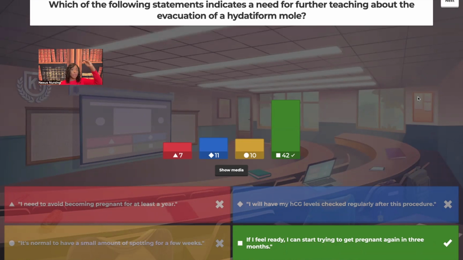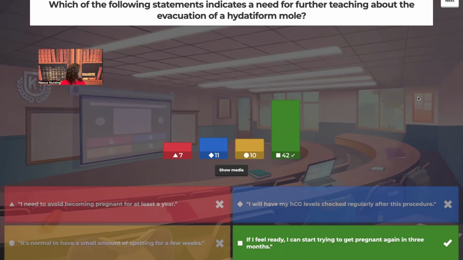And every week we expect them to go lower and lower and lower. And they're going to keep coming in for follow-up until it's at the normal level. Usually it takes about 3 weeks, but everybody's different. But that's around the time frame. Okay, but it is not viable. So saying I need to avoid becoming pregnant for at least a year, that's good. That doesn't require further teaching, so we're not going to choose that.